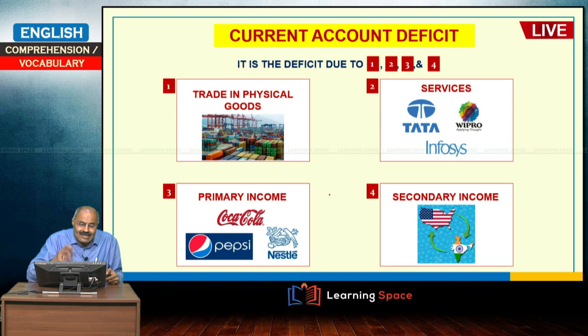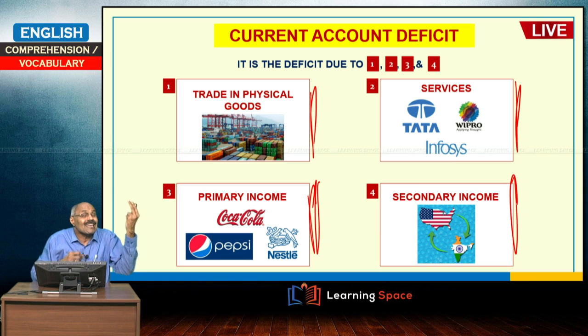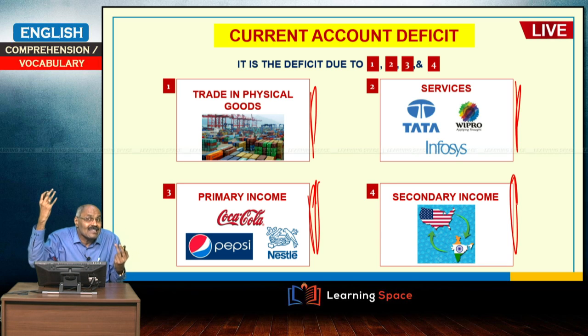Current account covers trade in physical goods, then services, and primary income, that means the multinational companies will take away profits, royalty and all. When multinational companies are established by Indians in other countries, we will get royalty and profits. So, this is known as primary income. Then secondary income is a father sending money to son, or a son sending money to father. Son is in America. He is sending money to his father in India, that is a secondary income, or you can say foreign remittances.